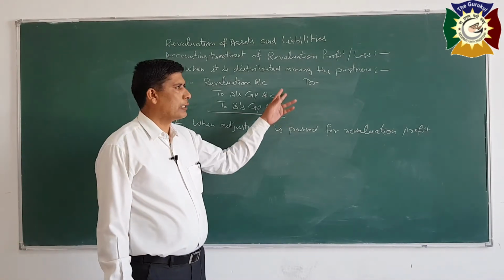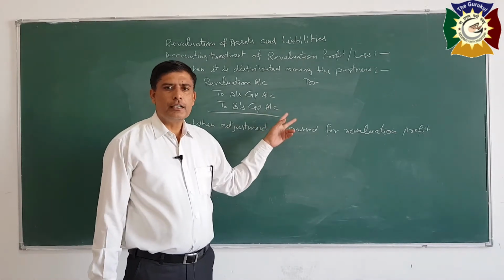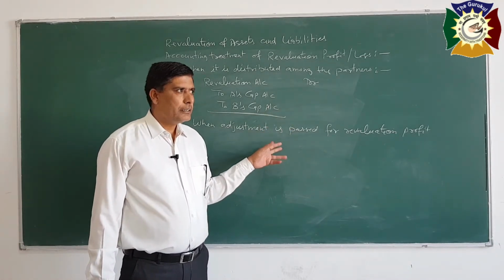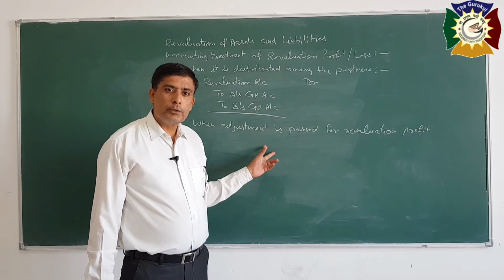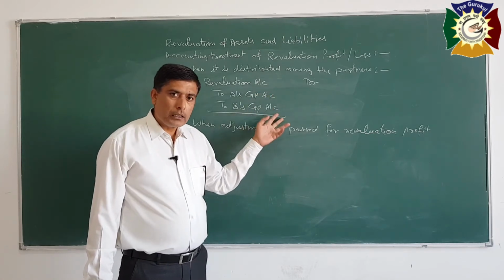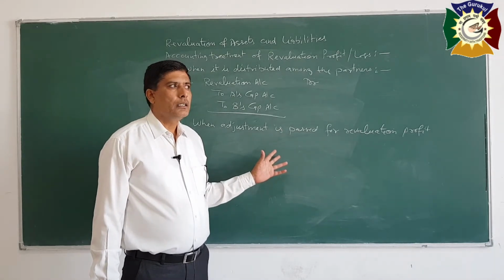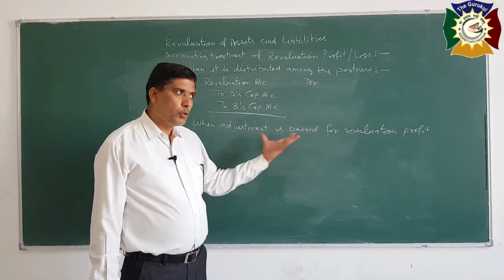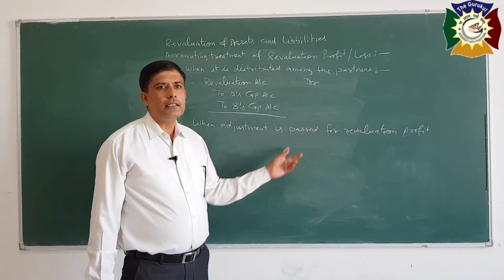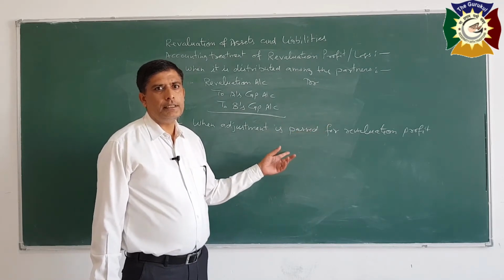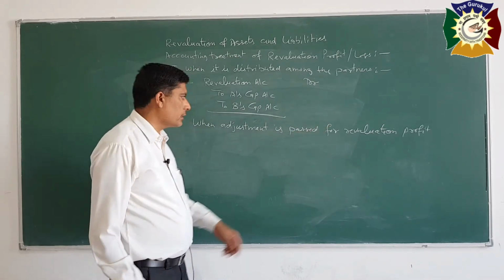First of all, we will calculate the profit or loss on account of revaluation, and then calculate sacrifices or gains, because you know the old share of partners and the new share. So by applying the formula, calculate the sacrifice or gain, calculate that share in the revaluation profit, and the entry will be: debit the gaining partner, credit the sacrificing partner.